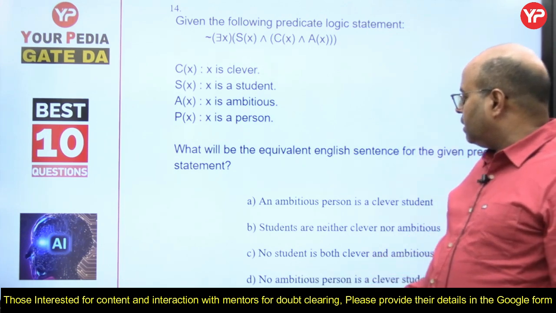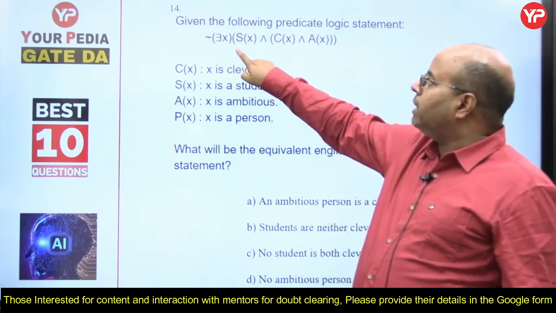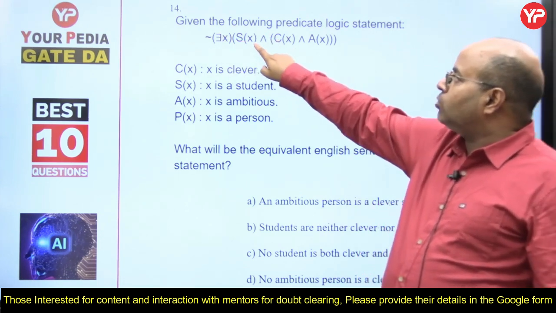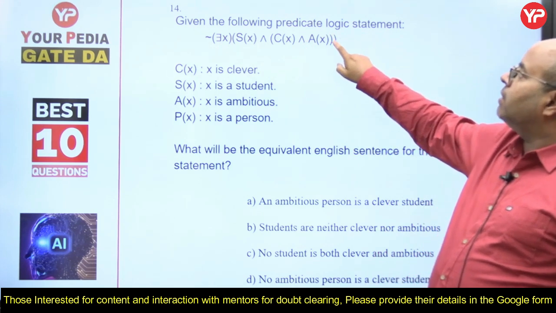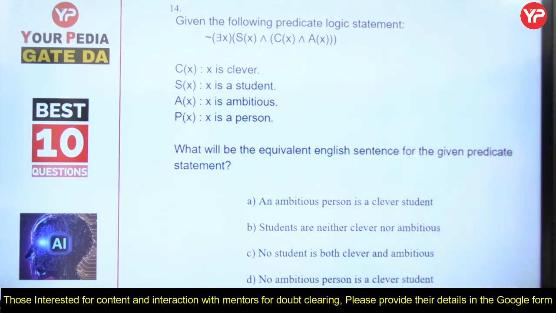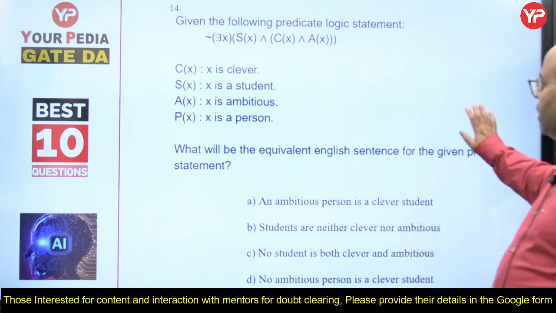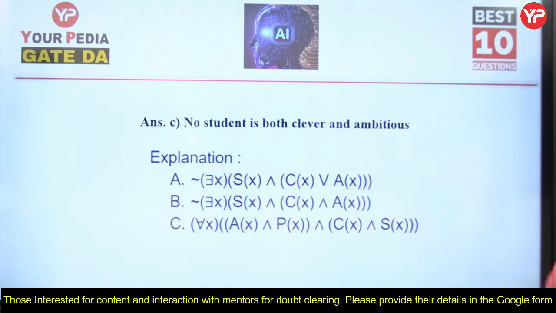And no ambitious person is a clever student, that is irrelevant. No student, see this means no student is to S(X) student, no student is both clever and, this is the and symbol, and ambitious. So no student is both clever and ambitious is the right answer. Here you see no student is both clever and ambitious.